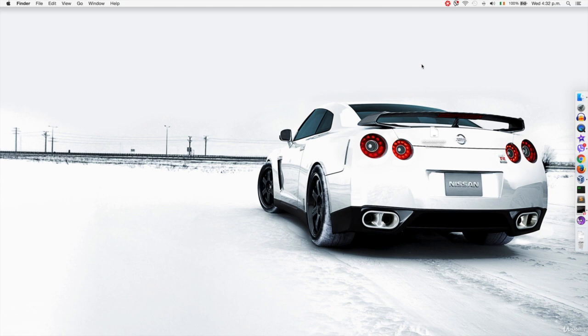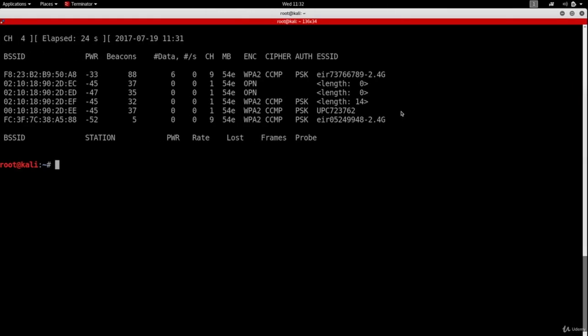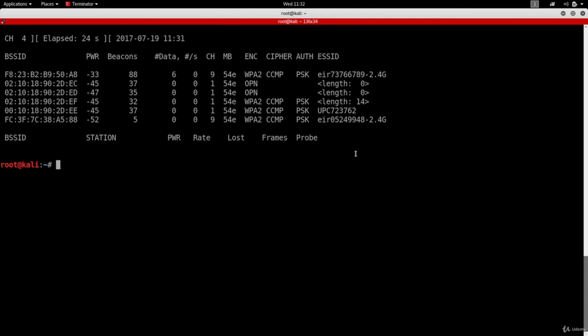But basically, the main point that I want to talk about is I'm not able to see all the networks around me in here in AeroDump-NG. And the reason for this is because AeroDump-NG is only sniffing on 2.4 GHz frequency. So if you do this and you don't see all the networks around you, or if you're sniffing on your own network, but you don't see all the clients in your network, it's possible that your router is broadcasting over two bands, over 2.4 and 5 GHz.